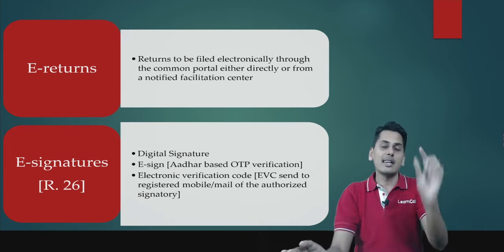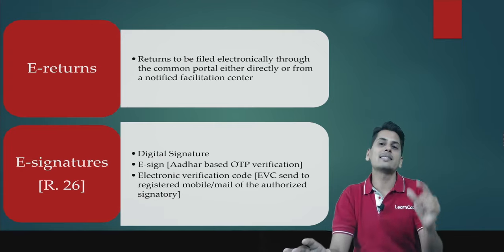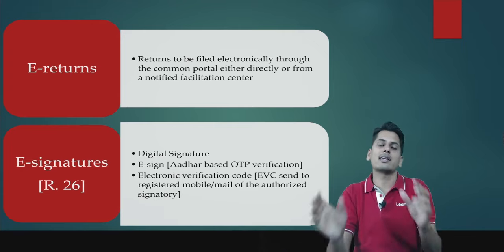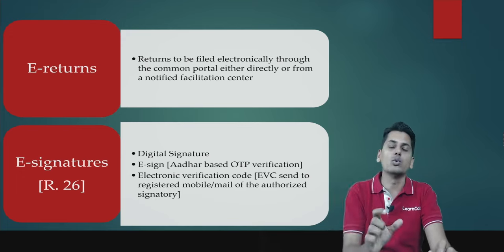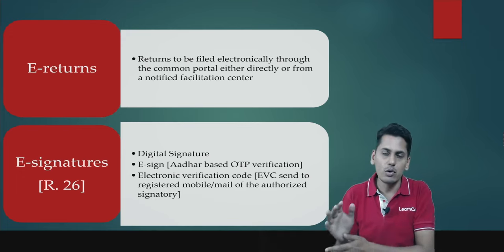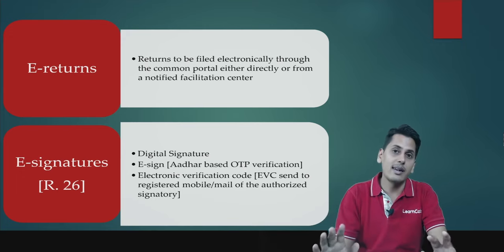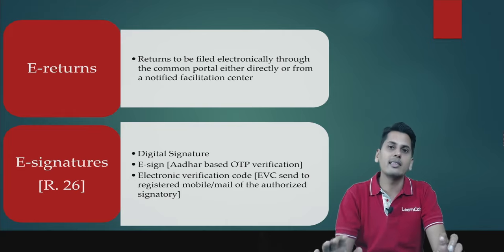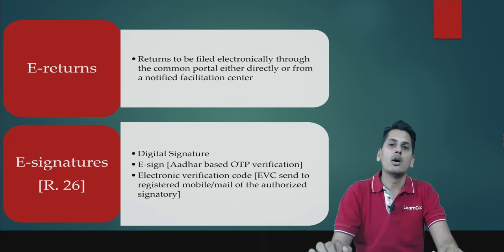So friends, the restriction which was there, that the companies can validate their applications only through digital signature, has now been removed. Even though the companies can now authenticate, can validate their returns, their applications through OTPs.